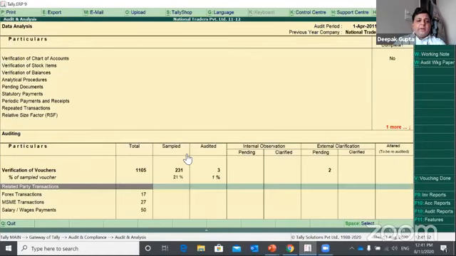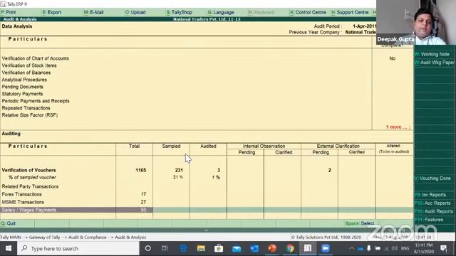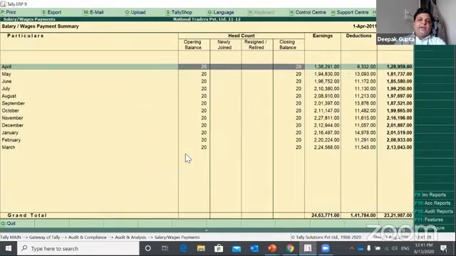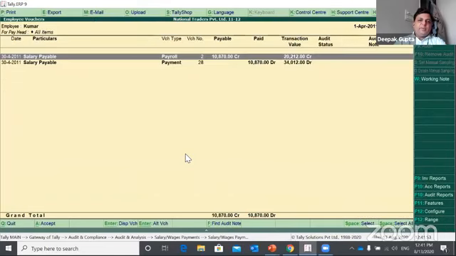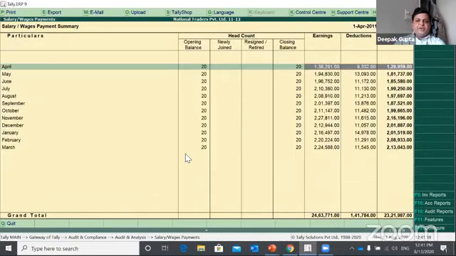Also, if you have enabled payroll module in Tally, then entire payroll related information can also be audited here. So how many head count are there in the entire year? What are the earnings and deductions in net salary? So the entire summary would be there. Again, if you press enter, you would be able to see employee wise detail. Again, you press enter, you would be able to see the transaction, and you can do audit again for these accounts or number of transactions.